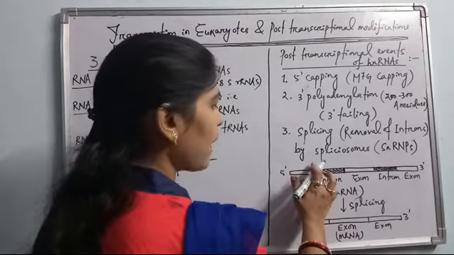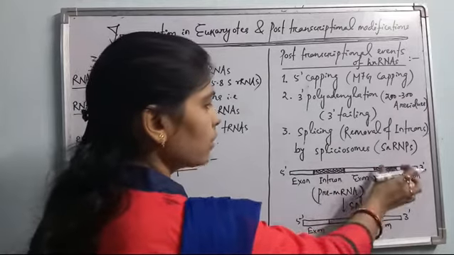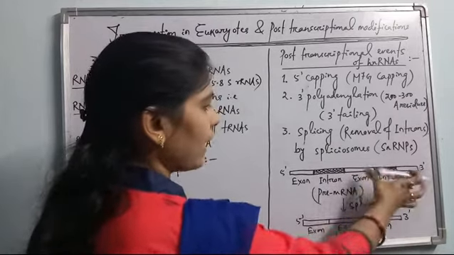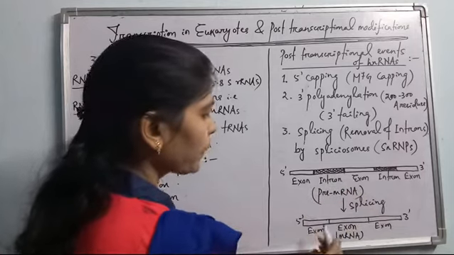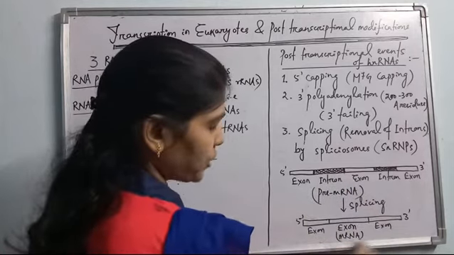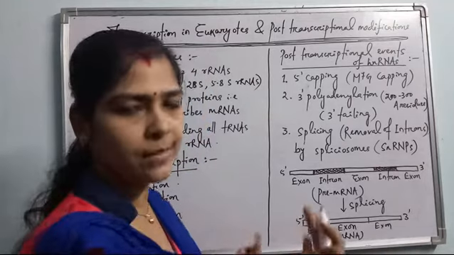These linkages are broken, the introns are removed and the exons are linked to one another. So after splicing is over, the mature mRNA contains only the exons. Introns, the non-coding sequences, are removed.